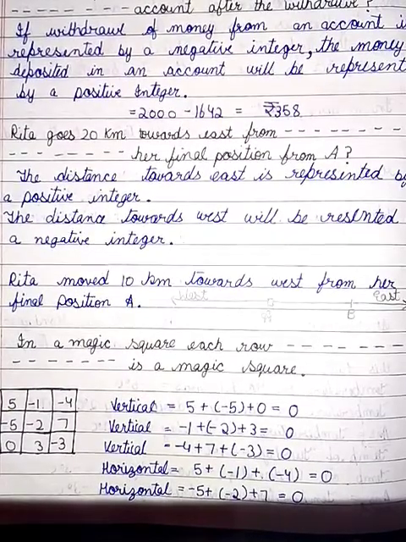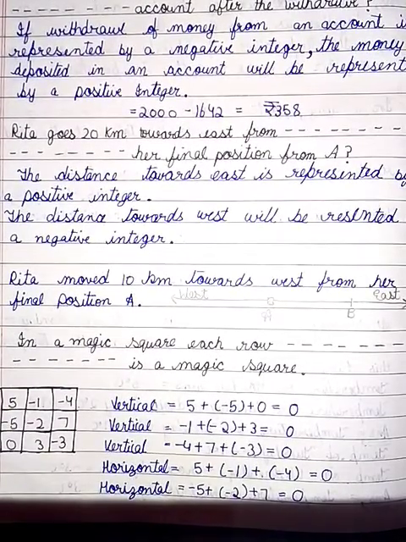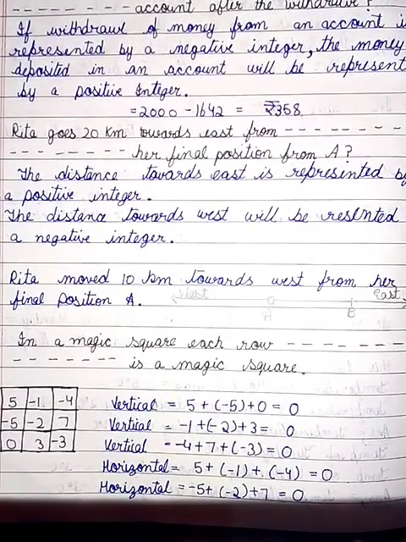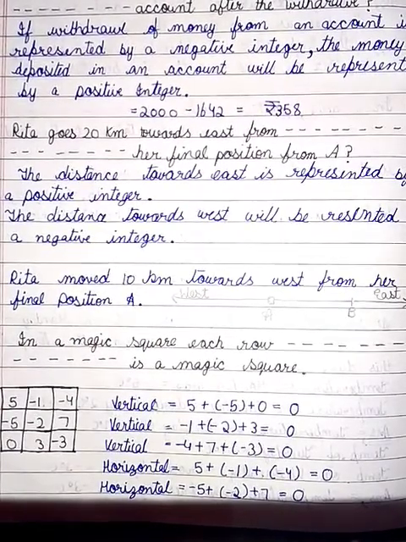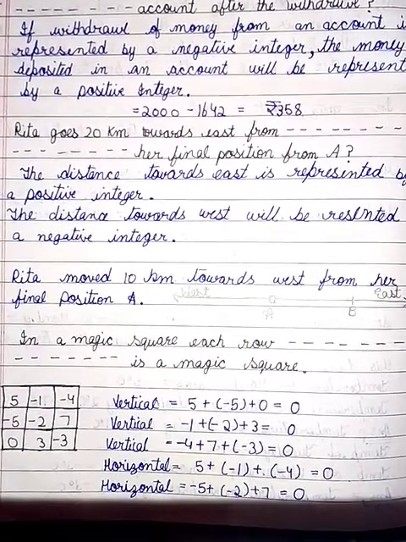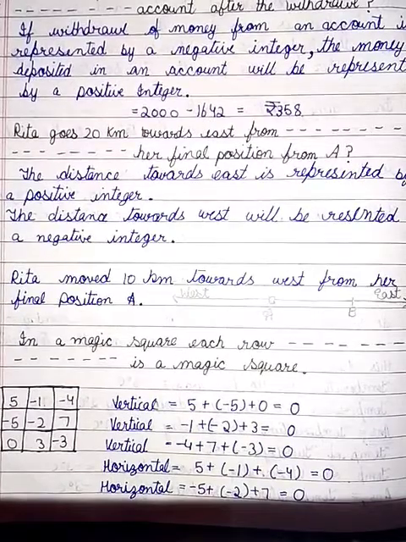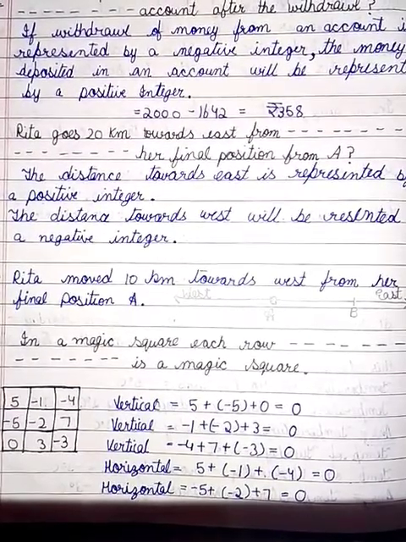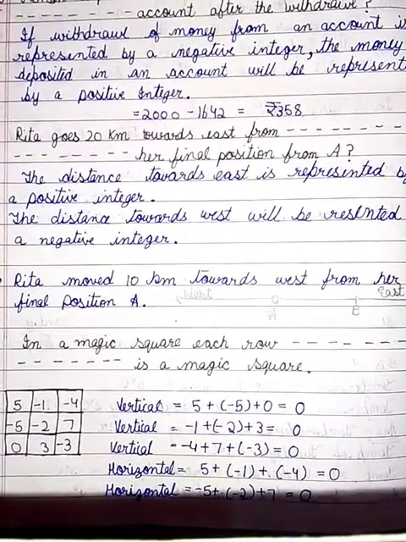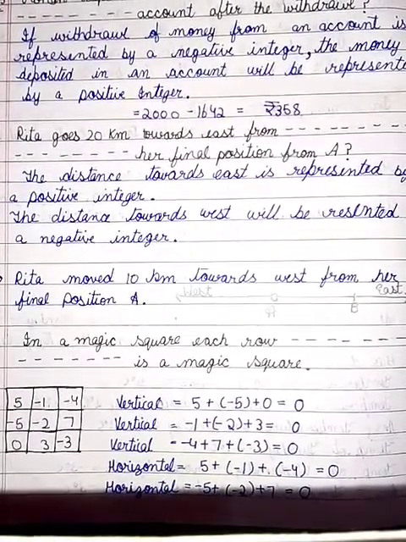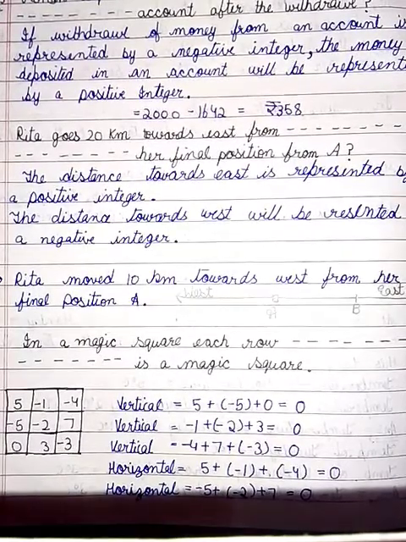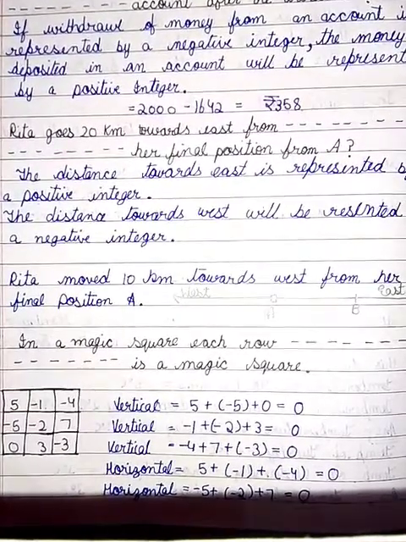Question number 7. In a magic square, each row, column and diagonal have the same sum. Check which of the following is a magic square. In this, we have two magic squares. This one is our first magic square. Vertically, 5 plus -5 is equal to 0.